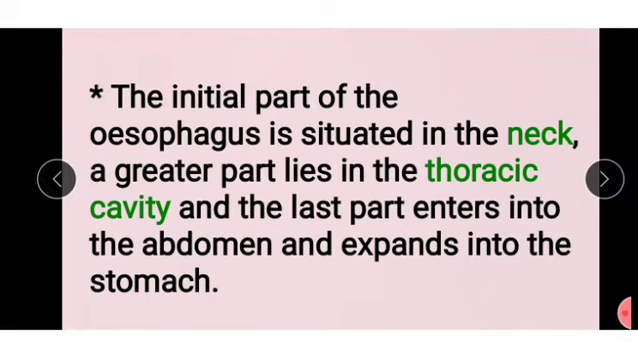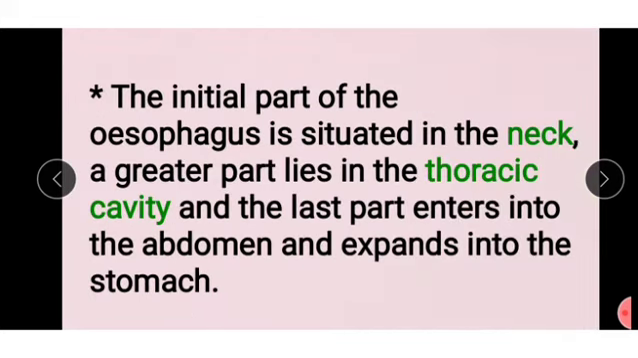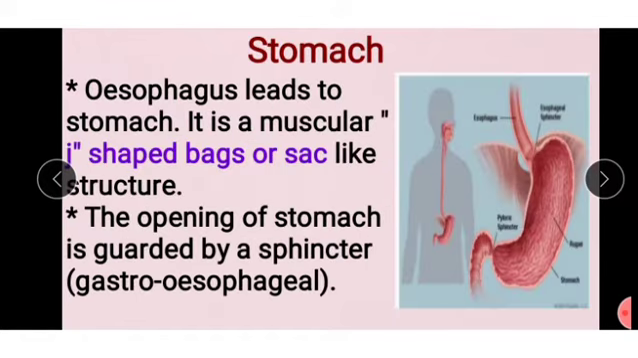Next, the initial part of the esophagus is situated in the neck. See here, the neck portion. Okay. Next, a greater part lies in the thoracic cavity and the last part enters into the abdomen and expands into the stomach. This part we see in the stomach. Okay, and the greater part we see in the thoracic cavity. Okay, next, stomach. See, this is the stomach.